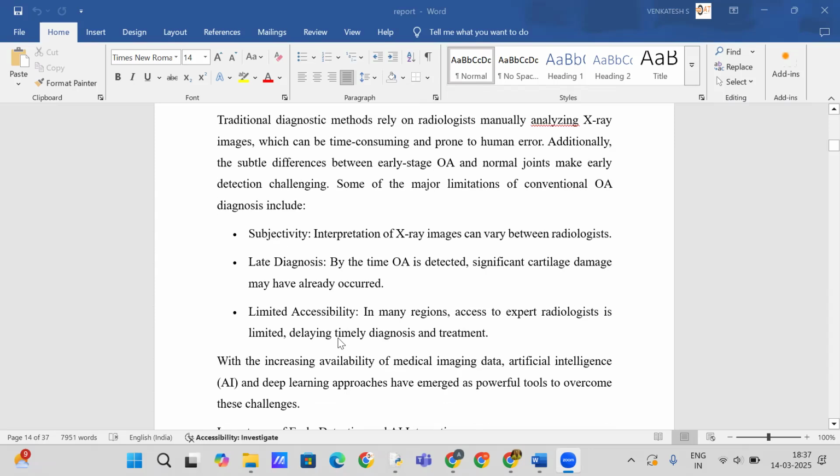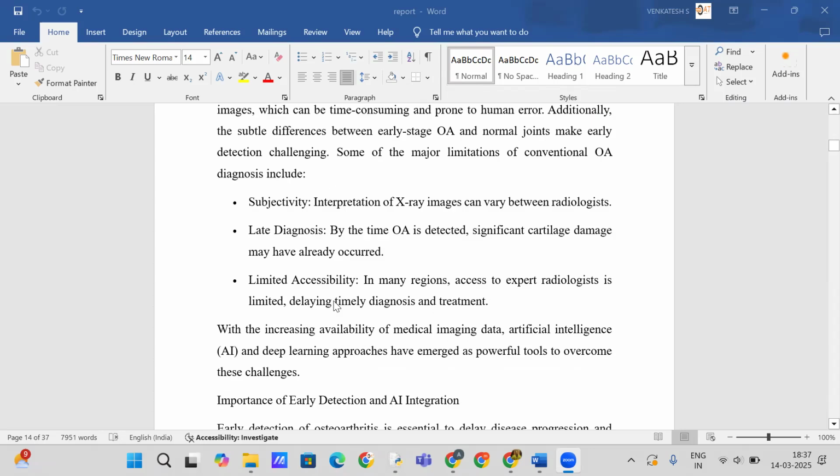Traditional OA diagnosis depends on radiologists manually analyzing X-rays, which is time consuming and subjective, often leading to inconsistent results. Early OA can be particularly challenging to detect. Delayed diagnosis may result in irreversible cartilage damage. Additionally, access to skilled radiologists is limited in many regions, further delaying timely intervention. With growing availability of medical image data, artificial intelligence has emerged as a promising solution to address these challenges.